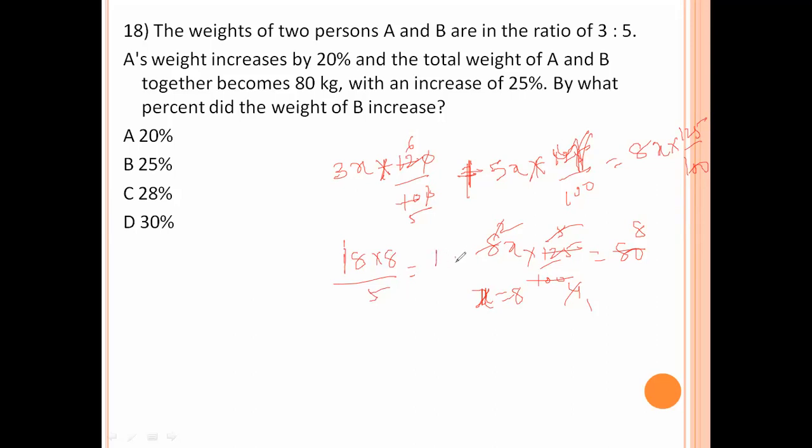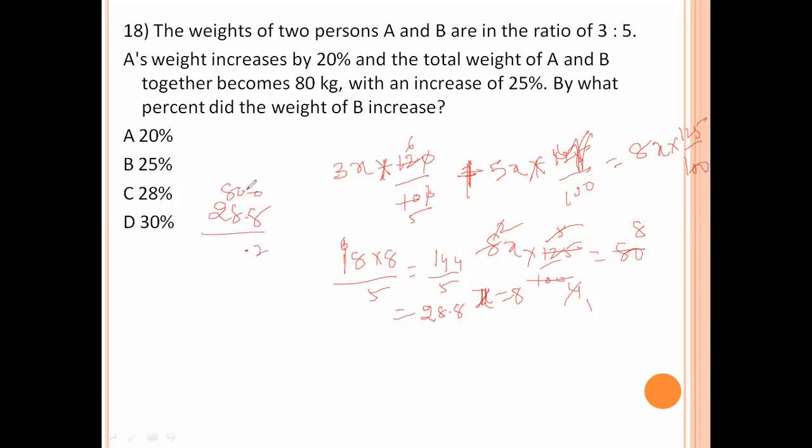It is 64. 144 by 5. 5 2 ja 10. 5 8 ja 40. 28.8 kilos are A. B is remaining 80 kilos.